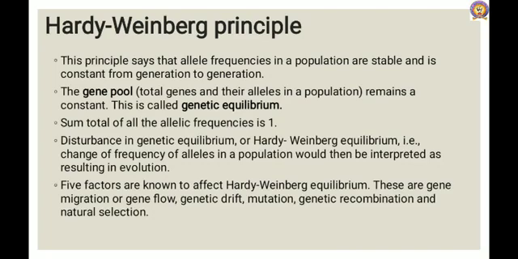And genetic drift, also called the Sewall Wright effect, is the random change in gene frequency in a small population purely by chance. Mutation and genetic recombination you already know, and natural selection, that is, the fitness of the organism is selected by nature.